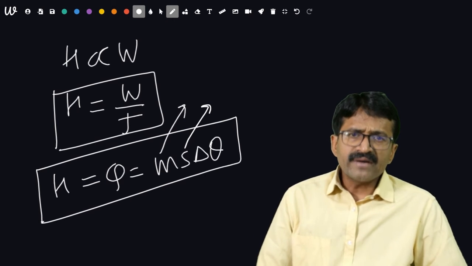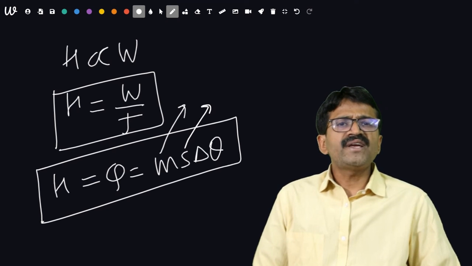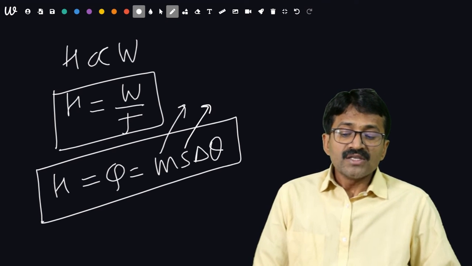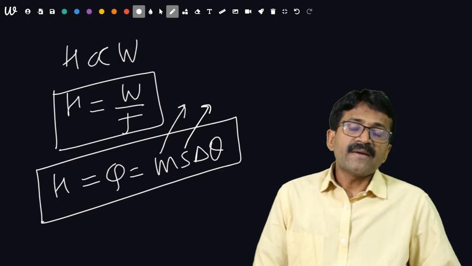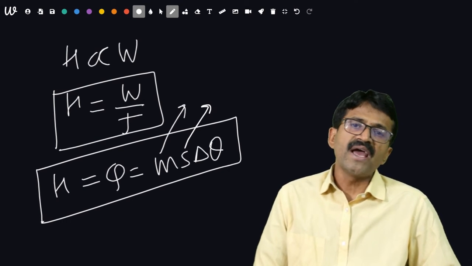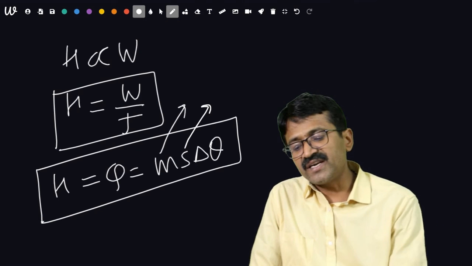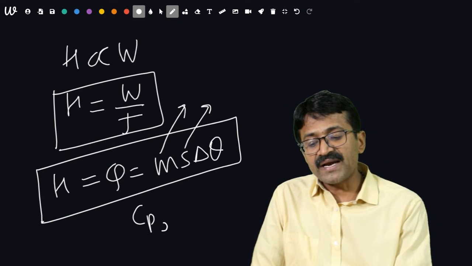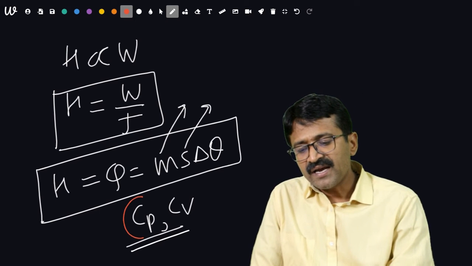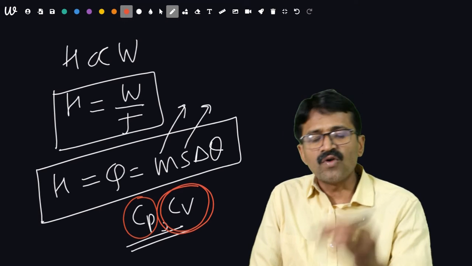Sometimes an important question can be asked, what about specific heat? The heat required to change the temperature of 1 gram of substance by 1 degree Celsius, or unit mass of substance by unit degree Celsius, is specific heat. It is of two types. One is Cp and the other is Cv: specific heat at constant pressure and specific heat at constant volume.